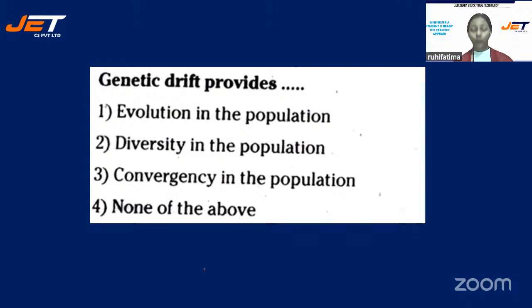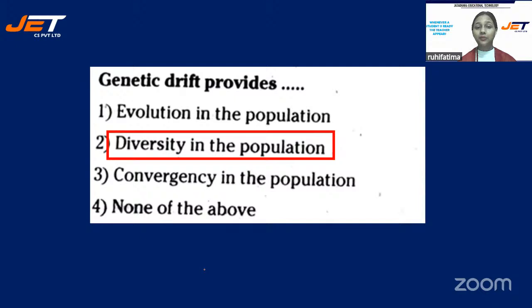You will get only 20 seconds for every question. We have ample questions from the topic, so quickly write your answers. All right, revealing the correct answer: option number 2, diversity in the population. Genetic drift provides diversity in the population.